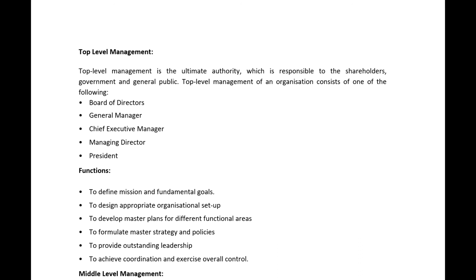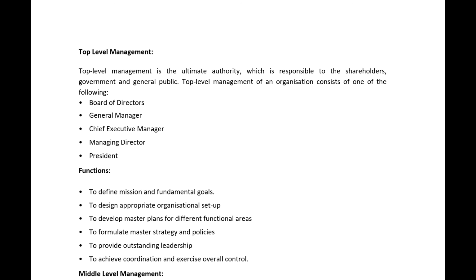Okay, but it is divided into some branches. CSE, so CSE has one manager. We call them the head of the department. Okay, so ECE has a manager. EEE has a manager like that. So what do they do to develop master plans for different functional areas? Each department has its own structure. Okay, so to formulate master strategies and policies.